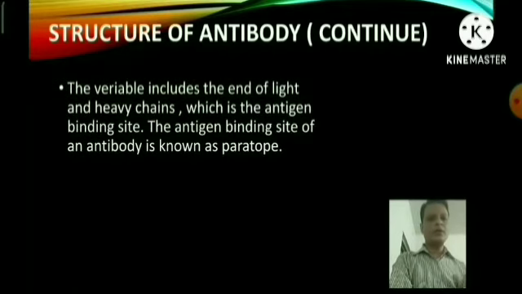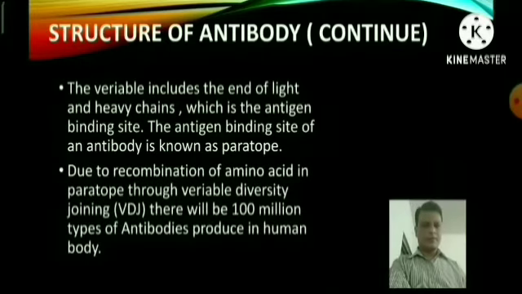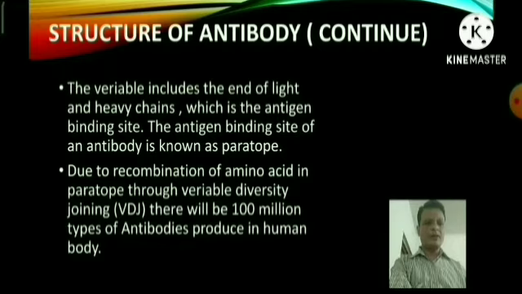The variable region includes the end of the light and heavy chains, which is the antigen binding site. The antigen binding site of an antibody is known as the paratope. The variable regions of each light and heavy chain form the antigen binding site, called the paratope, and the paratope binds to the epitope of the antigen. Due to recombination of amino acids in paratopes through variable diversity joining, 100 million types of antibody are produced in the human body.